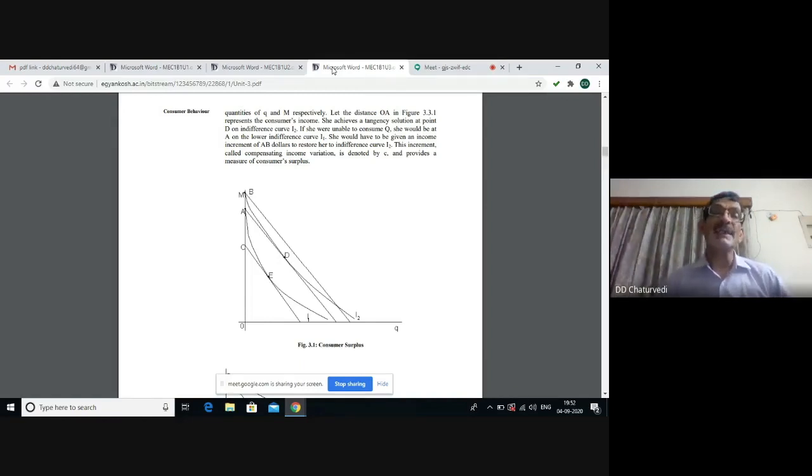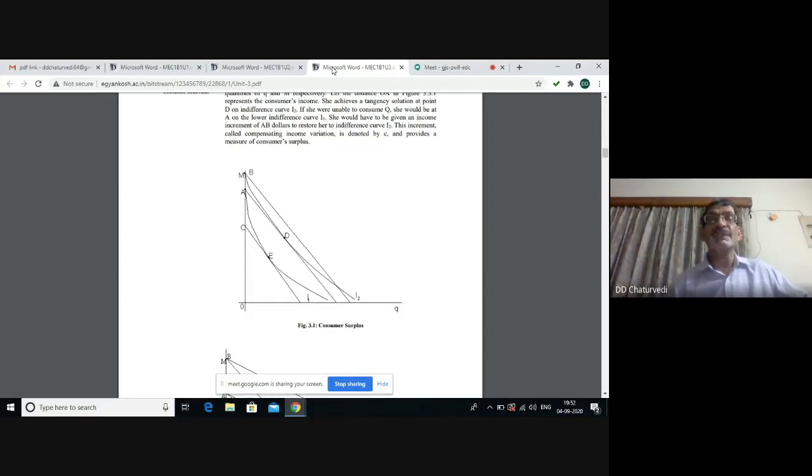Only then will the consumer be able to reach the higher indifference curve I2 in comparison to I1. This increment, called compensating income variation, is also called consumer surplus under indifference curve theory.